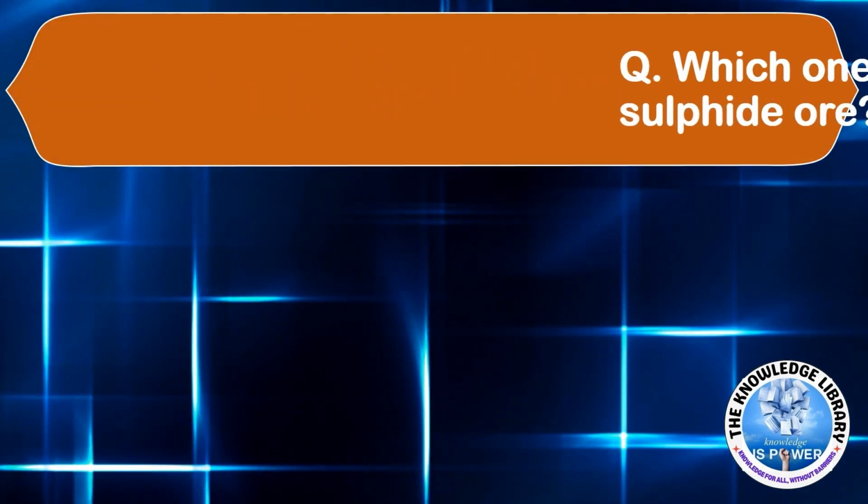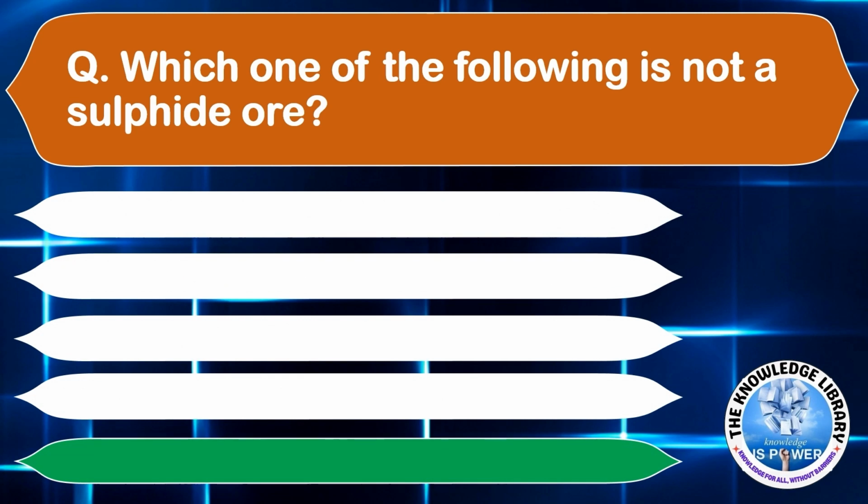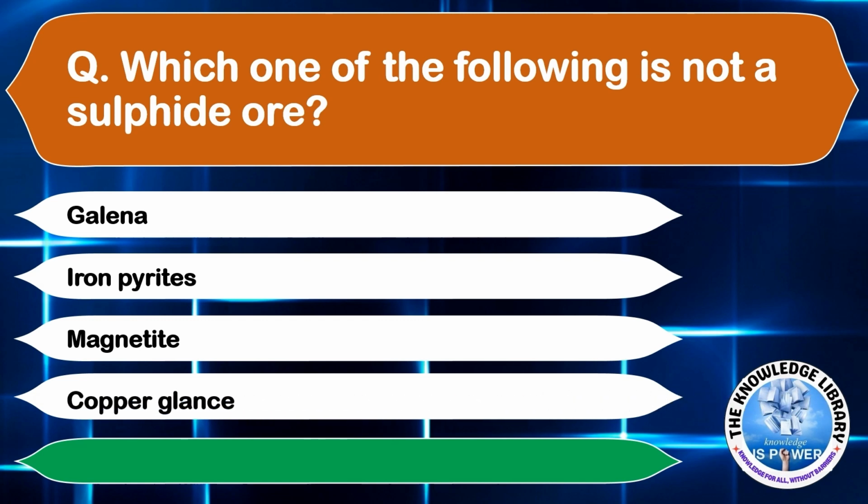Which one of the following is not a sulfide ore? Option A, galena. Option B, iron pyrites. Option C, magnetite. Or option D, copper glance. The correct answer is option C, magnetite. Moving to the next question.